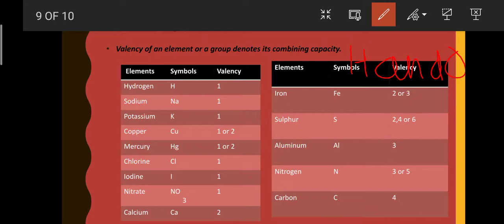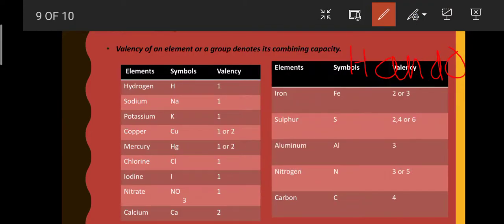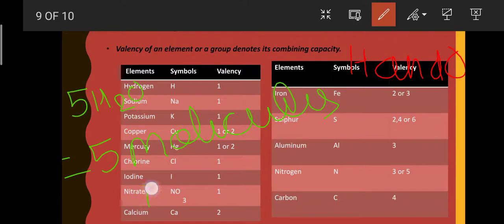If we have to represent two molecules of water, we write 2H2O. Similarly, 5H2O represents 5 molecules of water. 2H2O is 2 molecules of water.